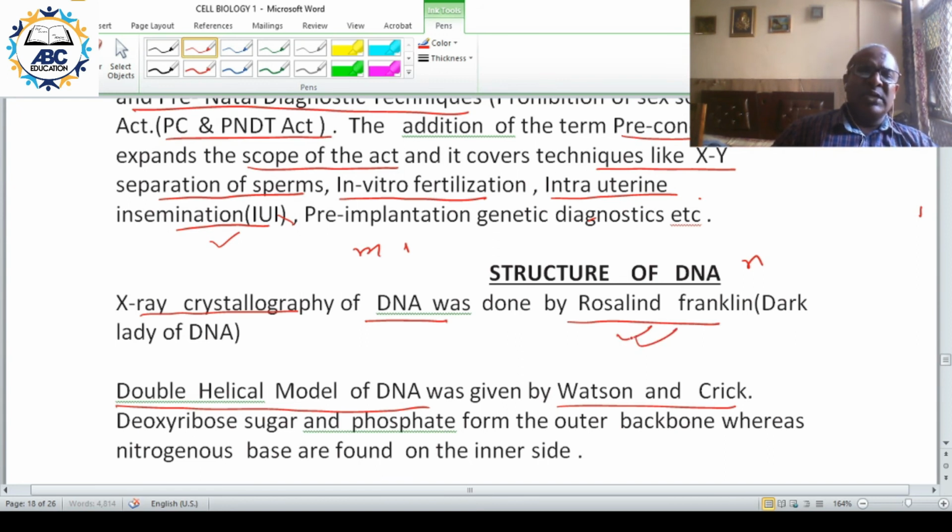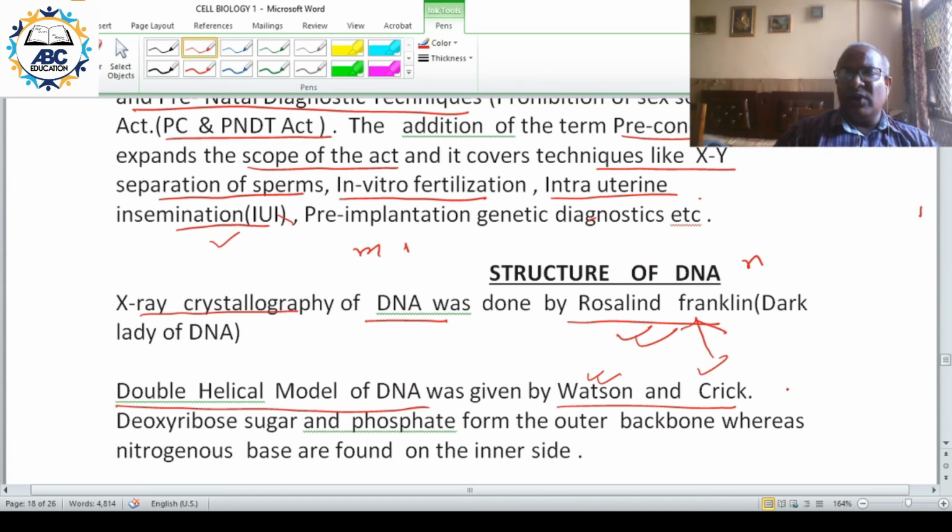She is called the Dark Lady of DNA. Everybody knows Watson and Crick, but the main scientific work was done by this lady, Rosalind Franklin. We all give credit to Watson and Crick, but the primary work was done by Rosalind Franklin.